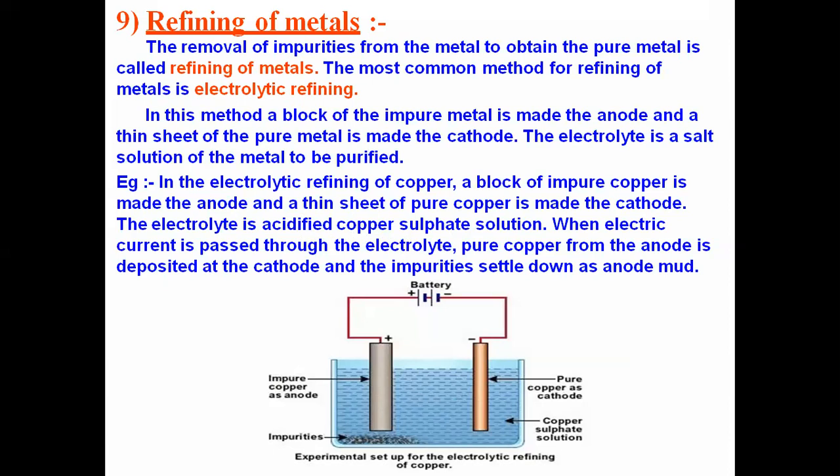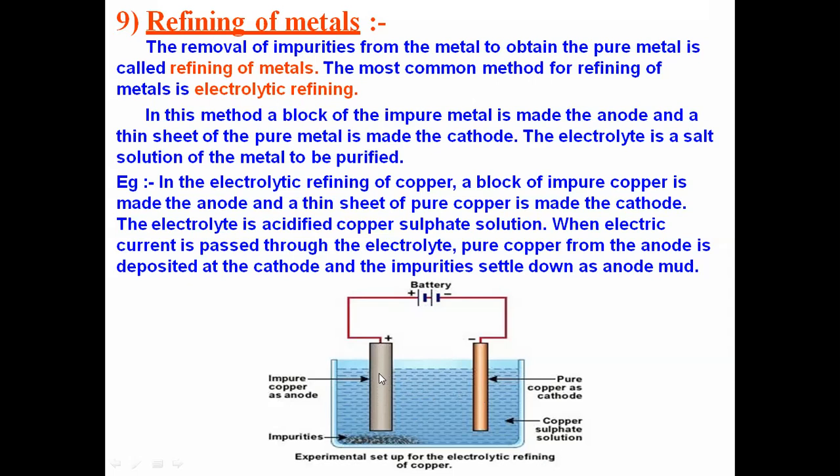Once the battery is switched on, the copper which is present in the metal strip comes out of the metal. It will be converted from Cu to Cu2 plus, and that positively charged Cu2 plus moves towards the negatively charged copper rod.